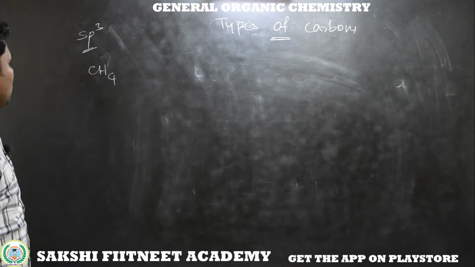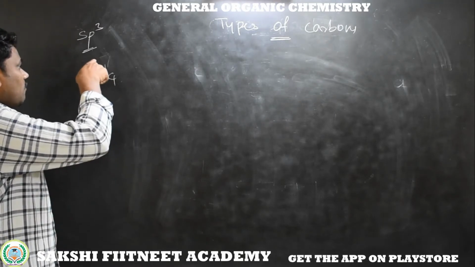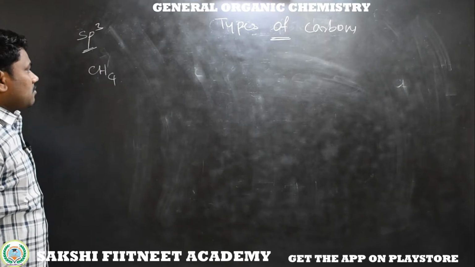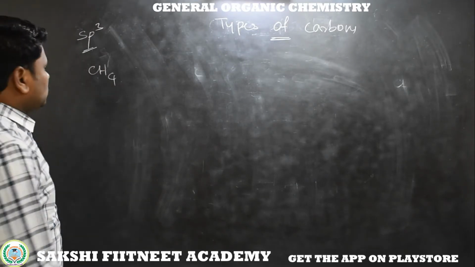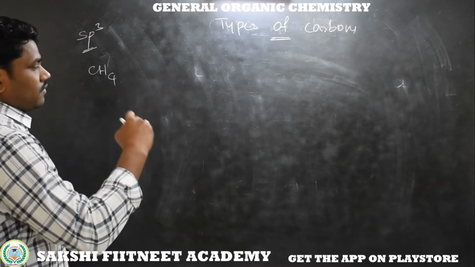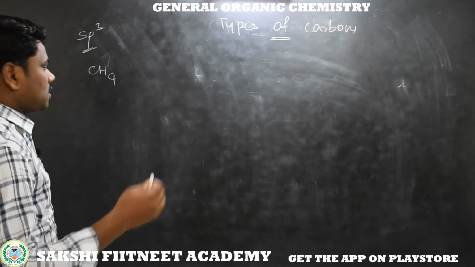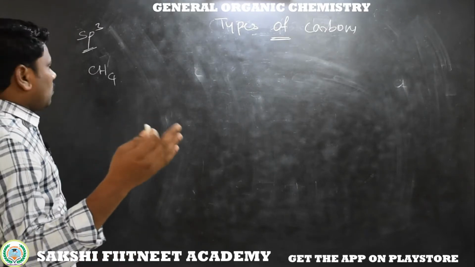Based on the carbon to carbon bonding and the number of carbons around a particular carbon, we classify carbons into primary, secondary, tertiary and quaternary. By taking these examples, it is very easy to find whether a carbon is primary, secondary, tertiary or quaternary.